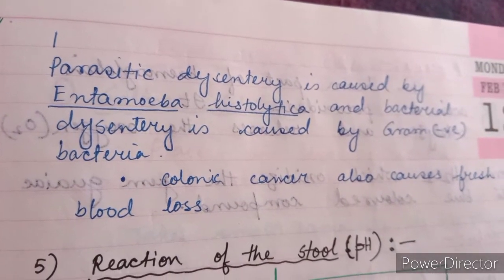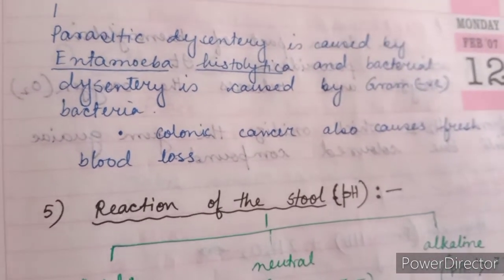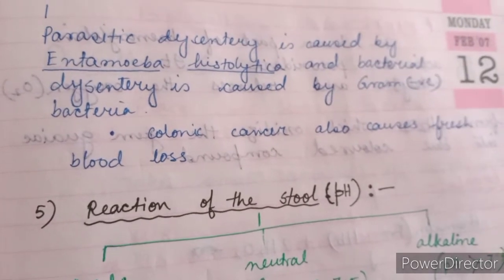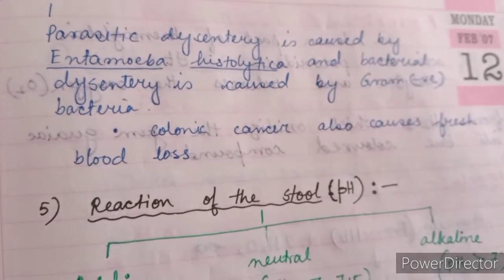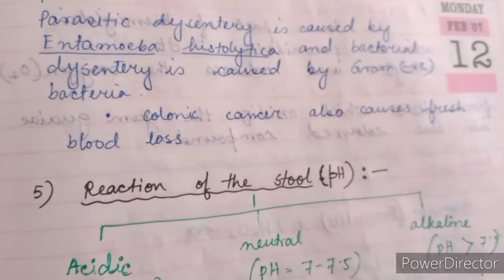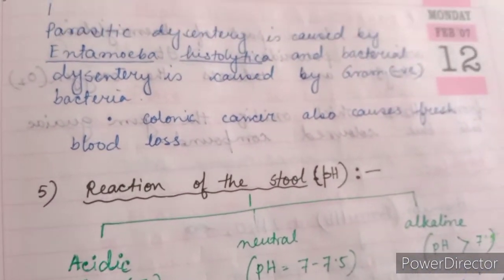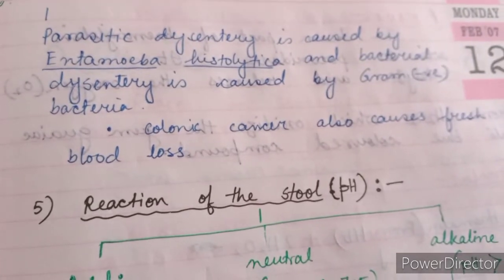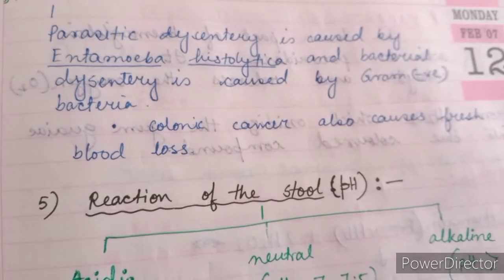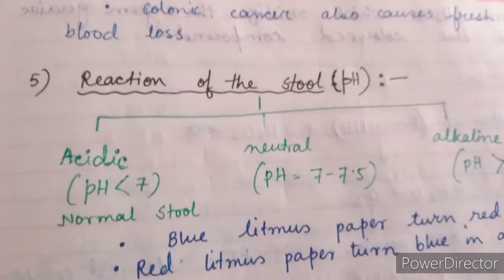Parasitic dysentery is caused by Entamoeba histolytica and bacterial dysentery is caused by gram-negative bacteria such as Salmonella typhosa or Shigella dysentery, etc. Salmonella typhosa causes typhoid and Shigella dysentery causes shigellosis. Colonic cancer also causes fresh blood loss. In parasitic or bacterial dysentery, those parasites and bacteria damage the lining of the cells of the small intestine and this causes fresh blood loss.